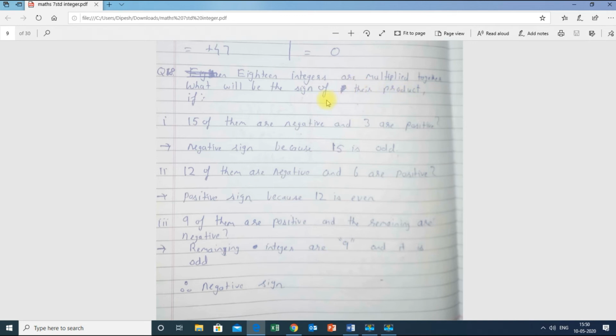Means they are saying that if there are 18 integers, any integers, it can be minus 1, minus 1, minus 1, minus 1. It can be minus 2, minus 2, minus 2, minus 2. Thus, what will be the final answer? It will be positive or it will be negative, that we have to find.